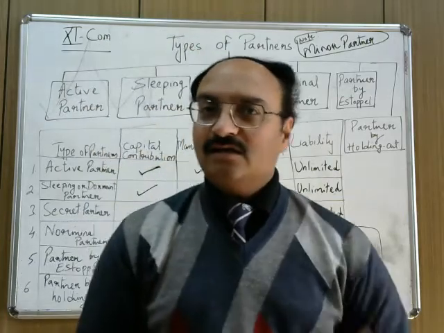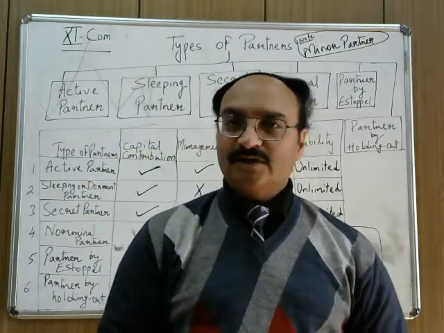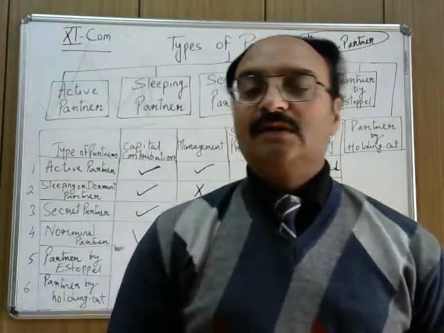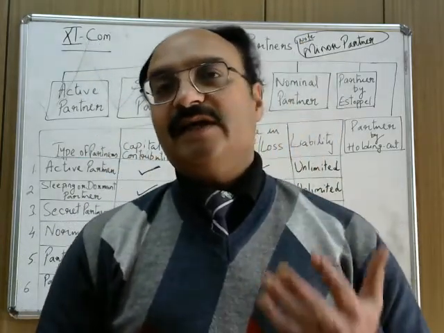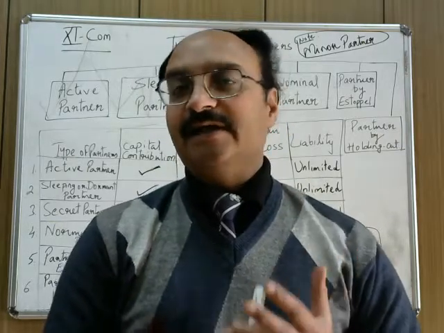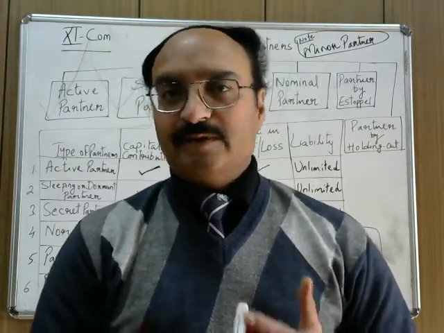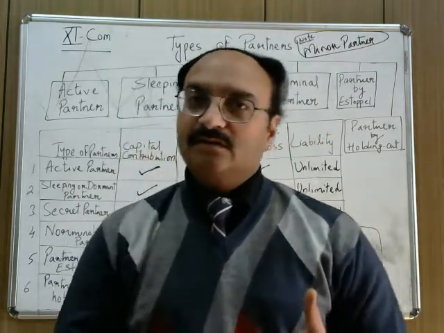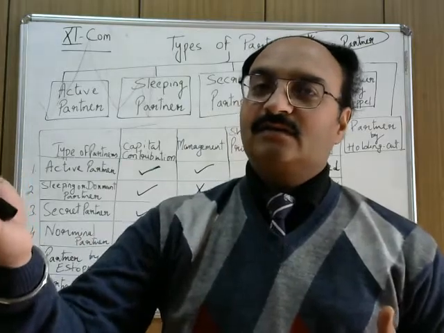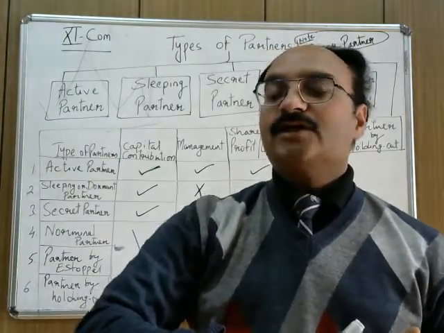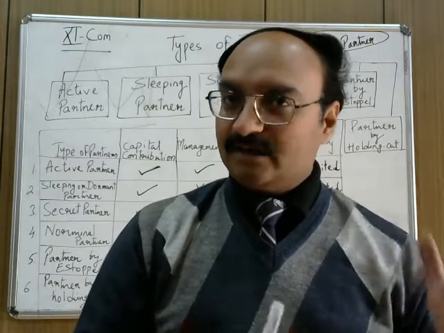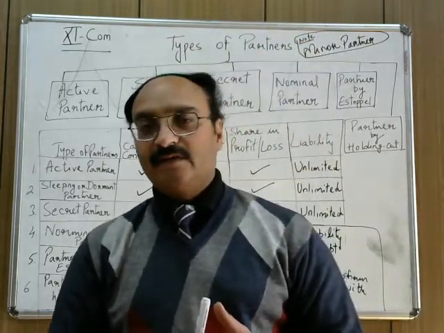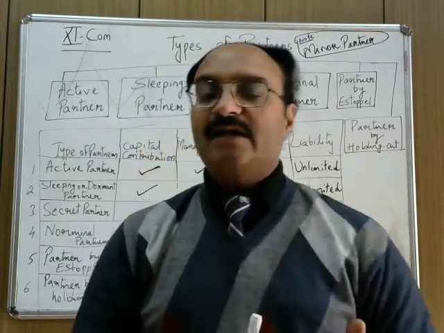There are situations where there are 4 active partners in the firm, A, B, C, D, and because of some circumstance, D died. Because of the death of Mr. D, his son is representing as a new partner in the firm, but the Partnership Act 1932 doesn't allow taking a minor as a partner.